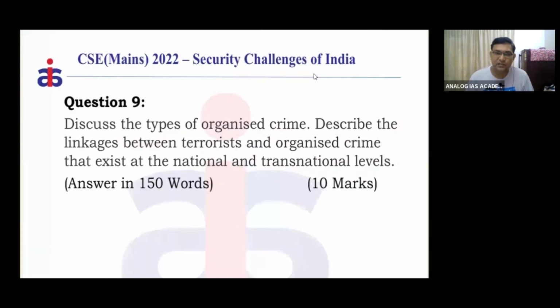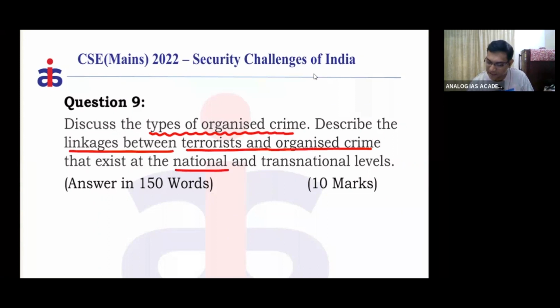So first, discuss the types of organized crime. Describe the linkages between terrorist groups and organized criminals that exist in the national and the transnational. So how to write such a type of answer? Now, what type of question is it? It is a fundamental type of question. Very, very easy, 10 marks.